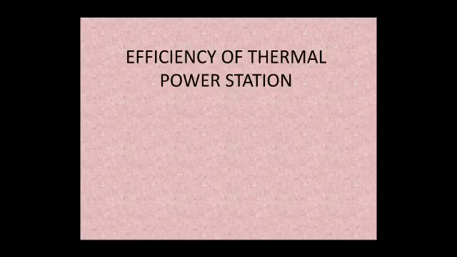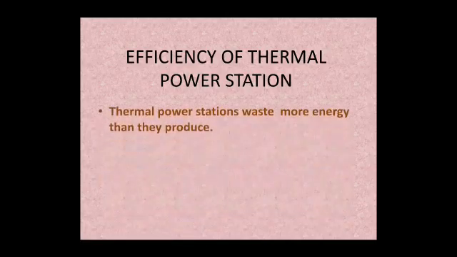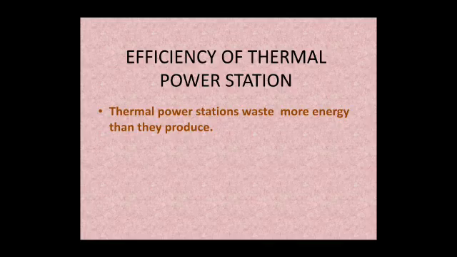Efficiency problem is mostly experienced in thermal power plants. Let's have a look into the efficiency of a thermal power plant. You learned that in thermal power stations, the energy from burning fuels such as coal, uranium, etc. is converted into electrical energy.